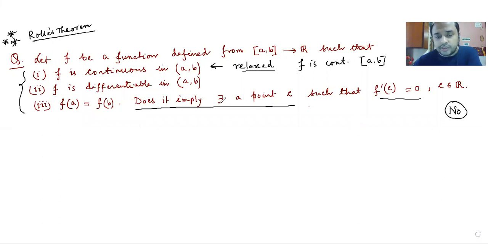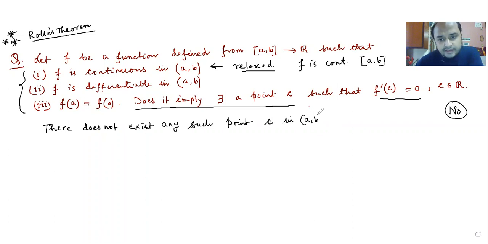The answer is no. There does not exist any such point C in AB, C belonging to R, so that f dash C is equal to 0.